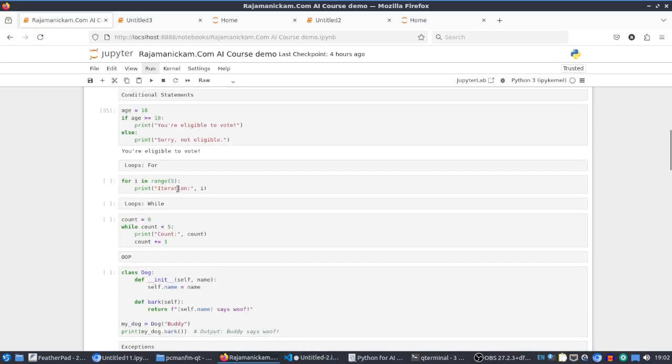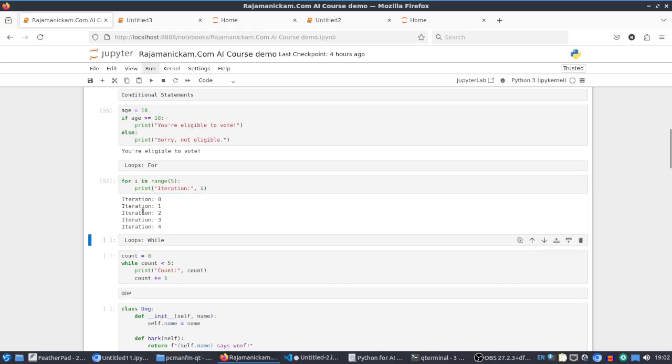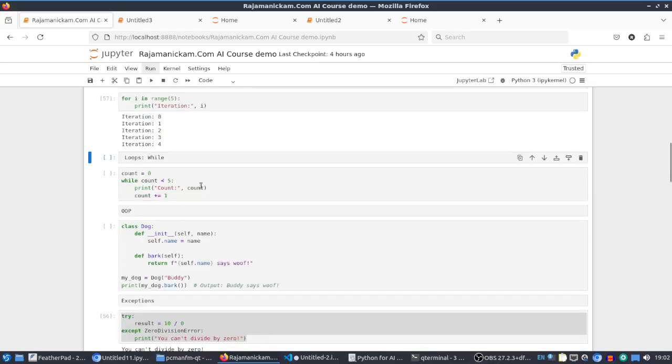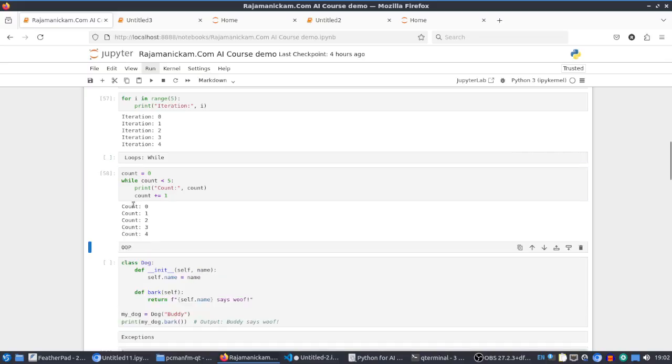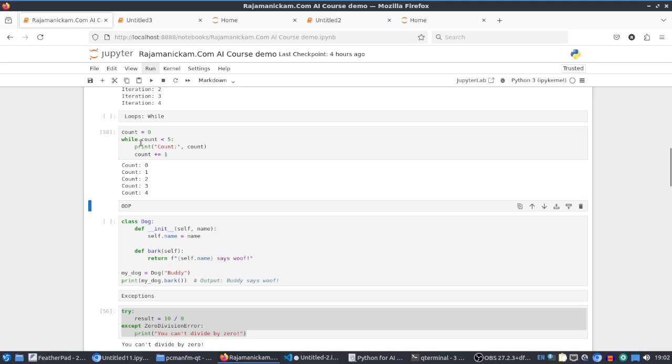Similarly we can use for loop, especially this range. That function will be very useful. If we are using range 5, we can use 5 iterations. So 5 iterations are there. Similarly, similar to any kind of language, we can use while loop. So it's giving the output. So mostly the syntax will be very simple only, but we need to take care of the indent.